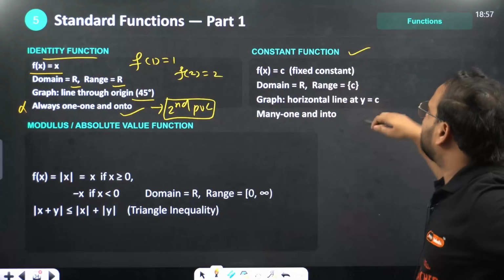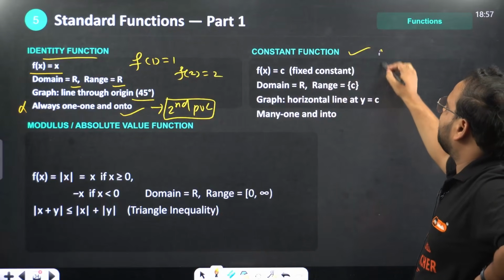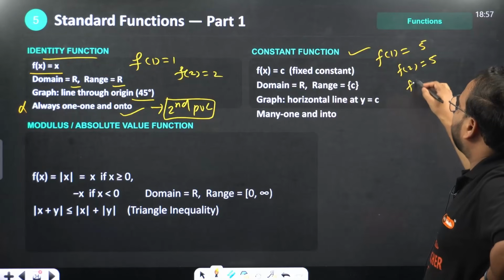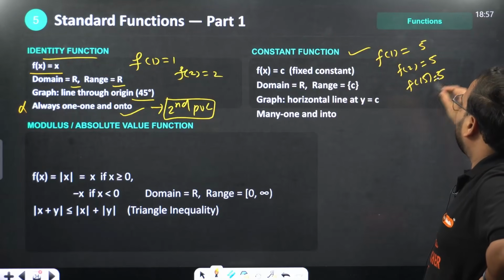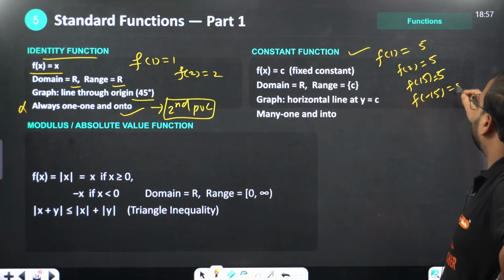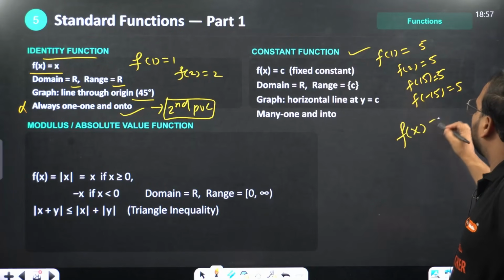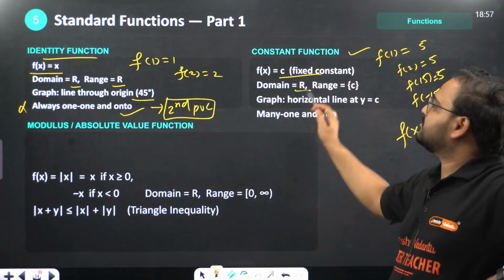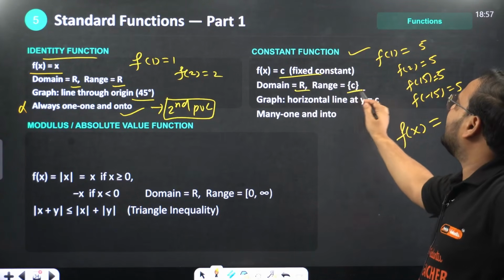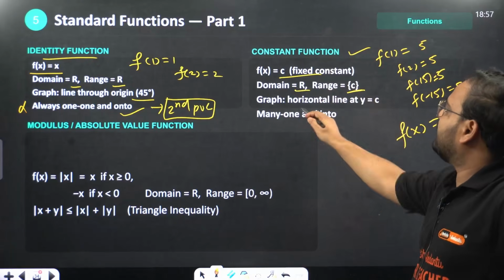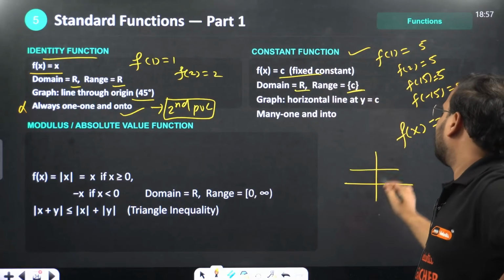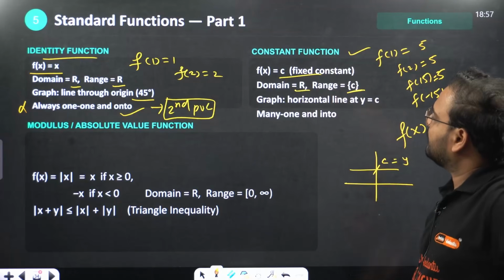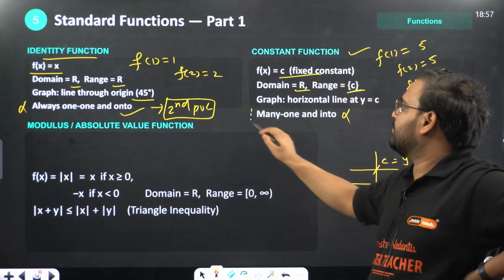Constant function means that for any value the output is always constant. Let's say f(1) is 5, f(2) is 5, f(15) is 5, and f(-15) is also 5. It means the function for any value of x is equal to 5. It's called a fixed or constant function. Domain is all real numbers, but the range is only that constant c. The graph is always horizontal to the x-axis, y equals c. Again, ignore this, it is for second PUC.